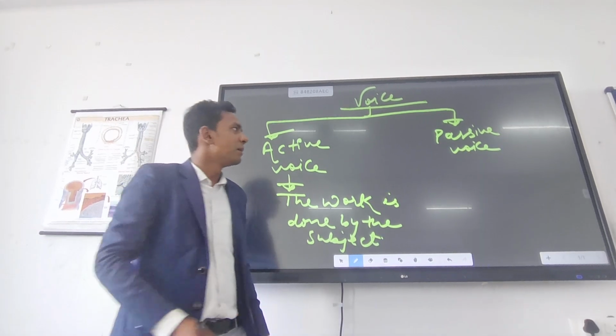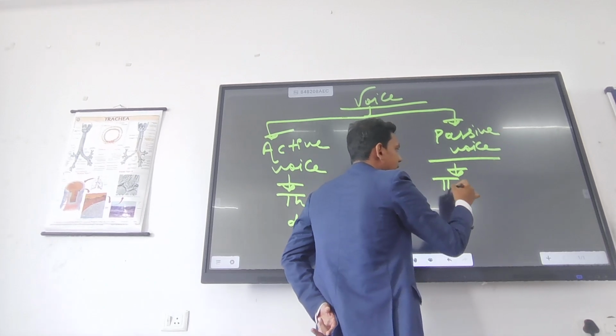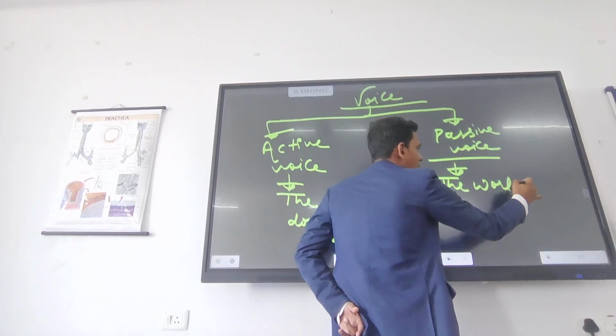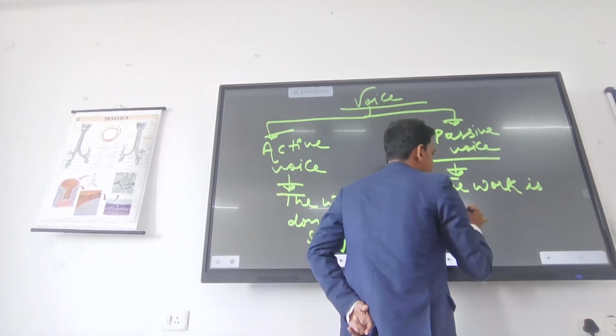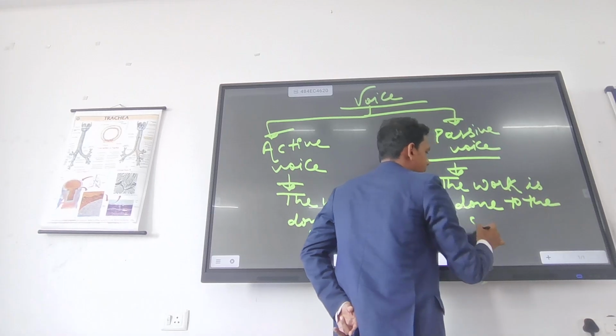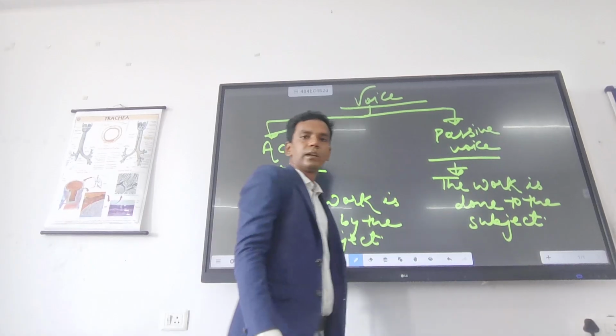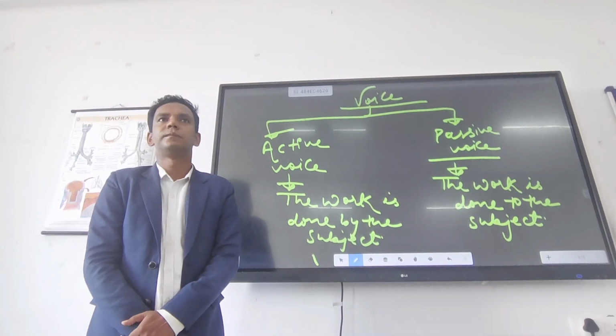Clear? Passive voice, right? The work is done to the subject. So here the work is done to the subject.